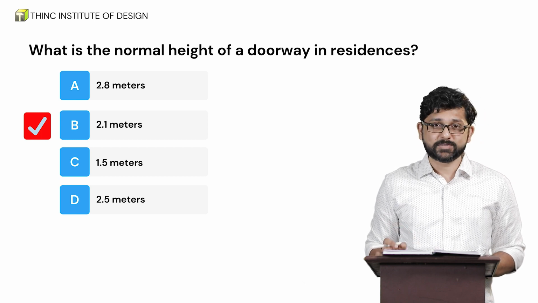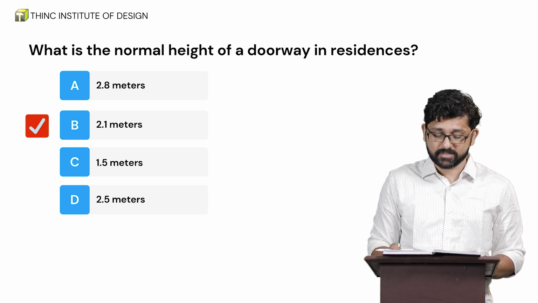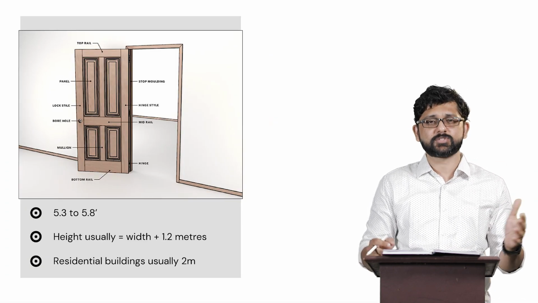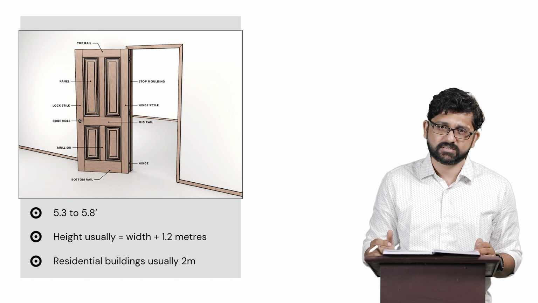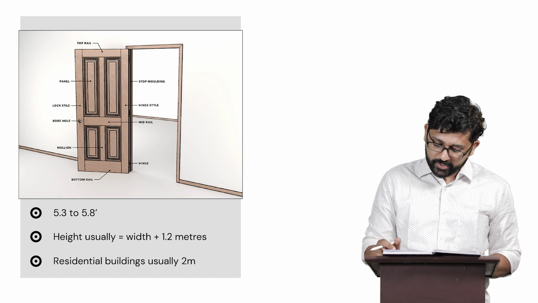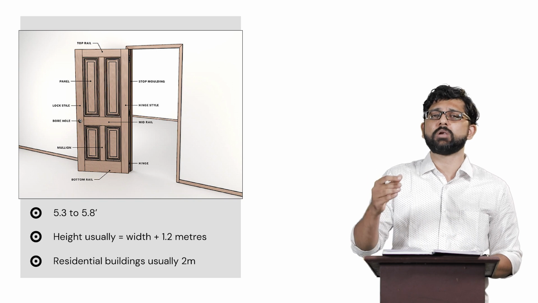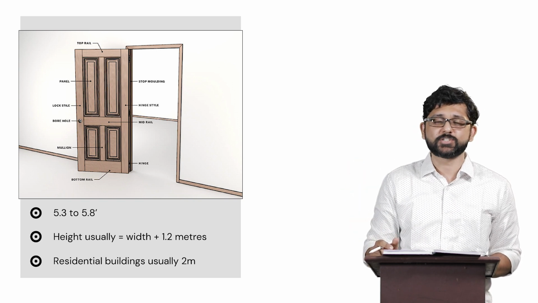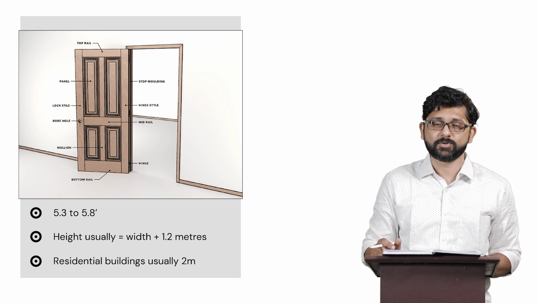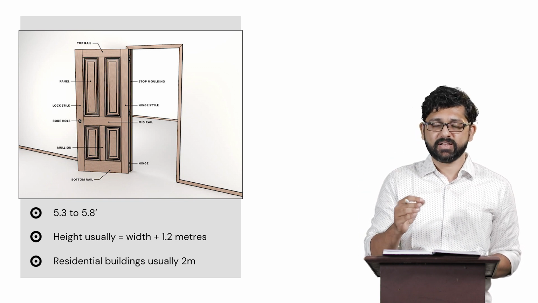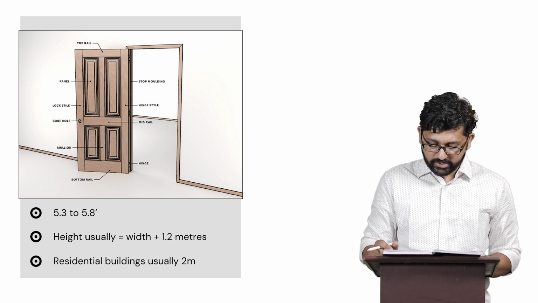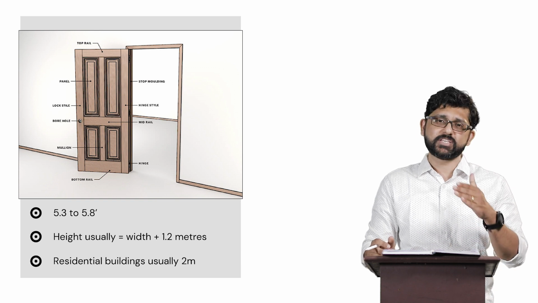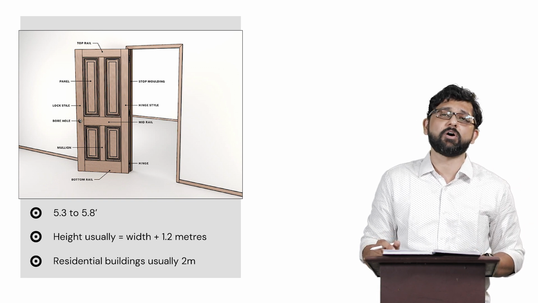Now, how did we arrive at this particular value of 2.1 meters? Usually, the average height of Indians varies from 5 feet 3 inches to 5 feet 8 inches. That in itself takes the overall height of the door frame to somewhere around 1.8 meters. Now, on special occasions, we do find people who are taller than 1.8 meters. So, most residential buildings will have the overall height of the door frame at 2 meters.